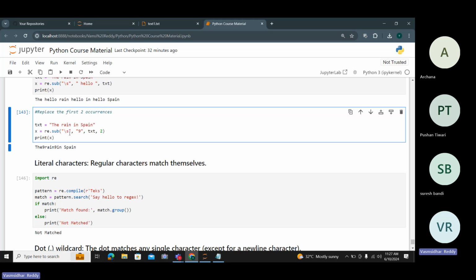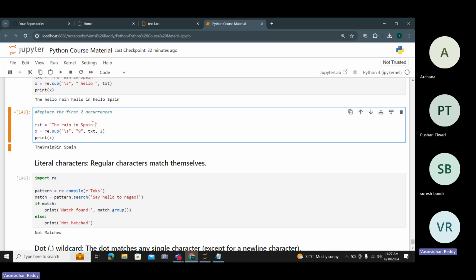X equals to the rank investment, same example. X equals to re.sub, backslash. This is the old value, old number or old word, comma, new number, whatever you need to replace with. From the text, I need to replace the values in only 2 spaces. This is space 1, this is space 2, right? I am only replacing the 2 spaces.